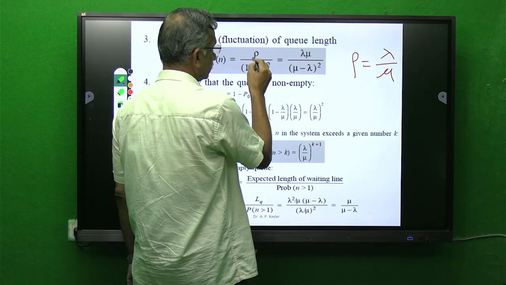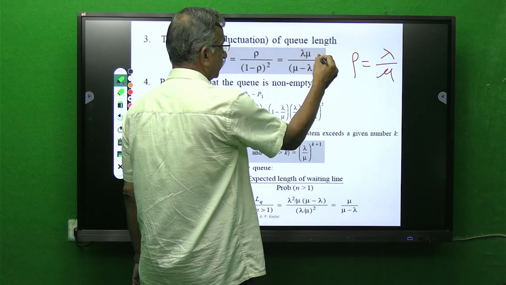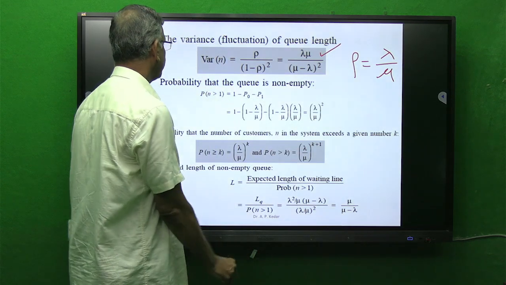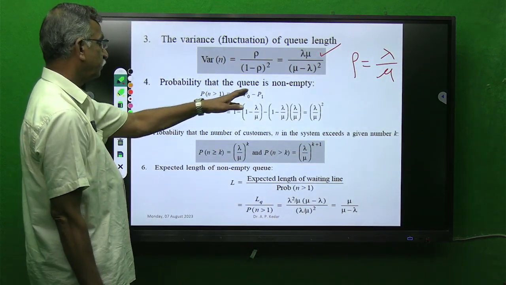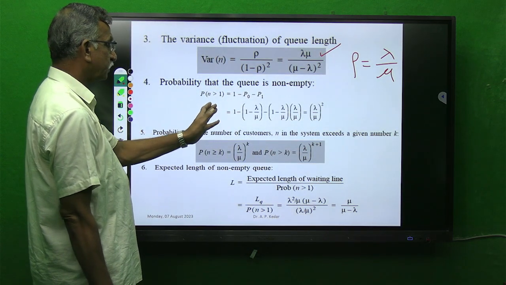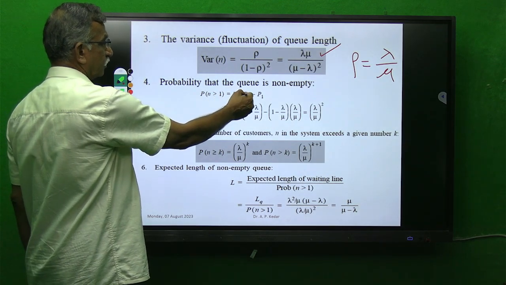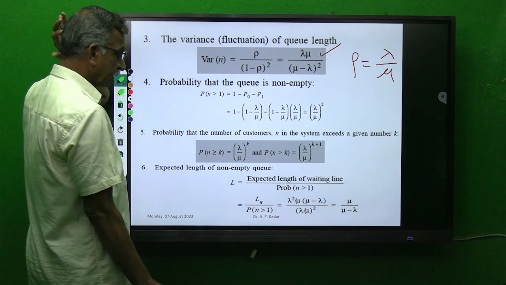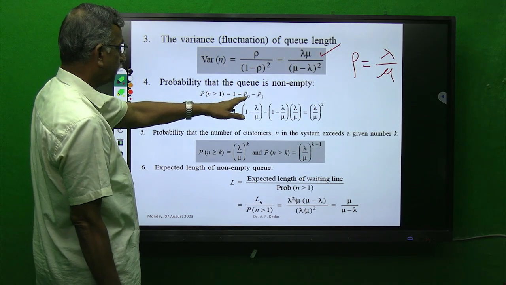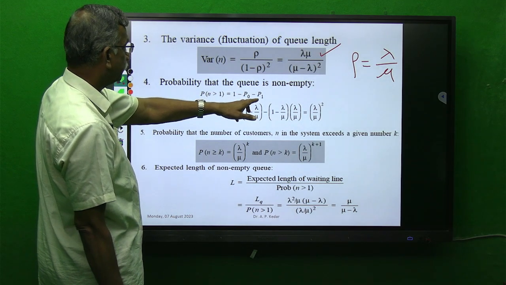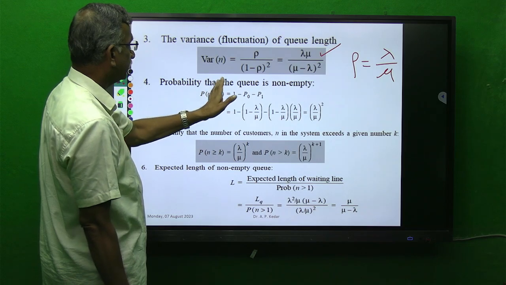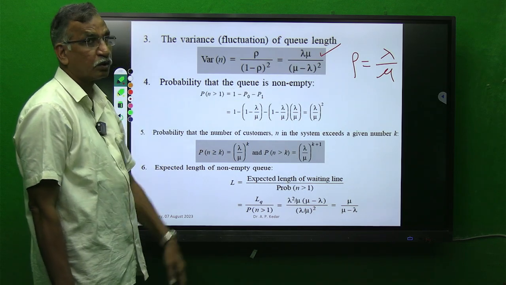So if we replace this rho by lambda by mu, you will get this relationship. Then the probability that the queue is empty means there is no customer, maximum probability is 1. If you go on subsequently subtracting the probability of 0 customers, probability of 1 customer, you will get the probability that the queue is non-empty.